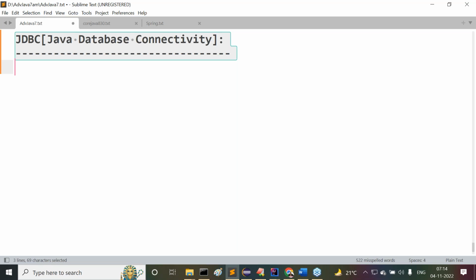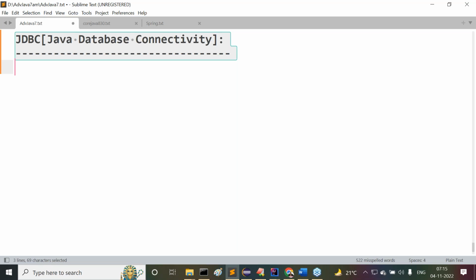On that command prompt or an Oracle console, we are going to write the instructions. We are going to write the instructions like, select star from EMP1, for example. Insert SQL query, update SQL query, delete SQL query, drop SQL query, create SQL query. Whatever the operation we want to perform on database, that related SQL query we are going to write on a command prompt, on a console. Understand my point or not?